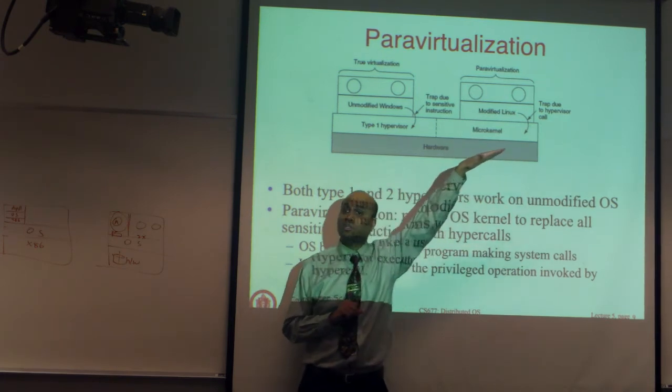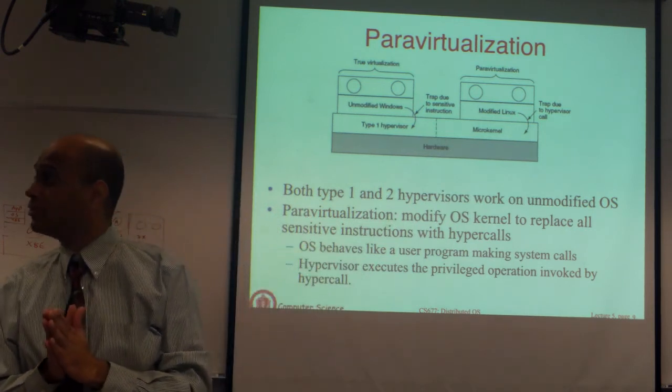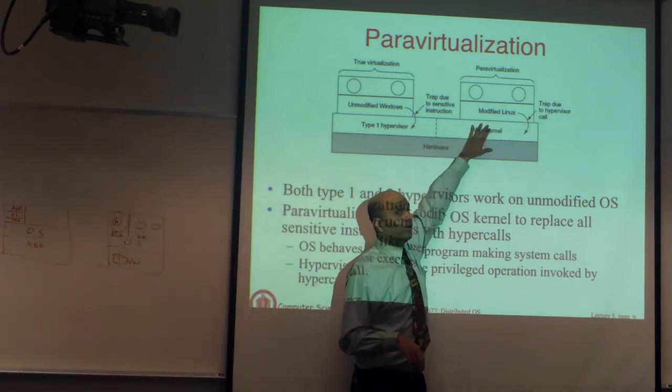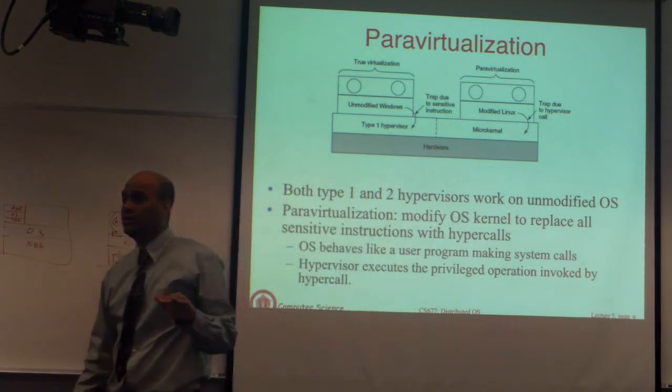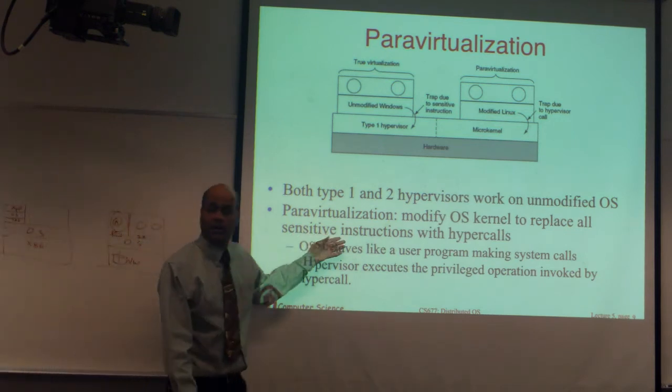Okay? If you do this, then you don't need that hardware support where you have to create traps and so on, because there is nothing to worry about. You already changed all the kernel mode instructions and replaced them with explicit calls to the underlying virtual machine layer, and ask the virtual machine to do privileged instructions on your behalf. So this is referred to as para-virtualization.